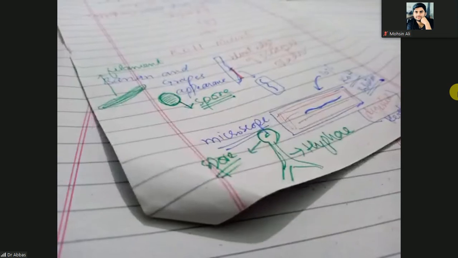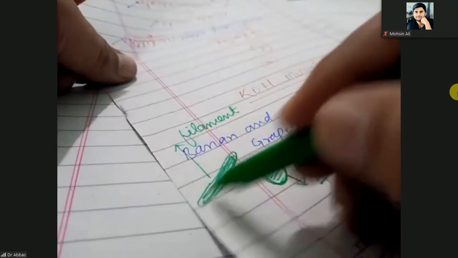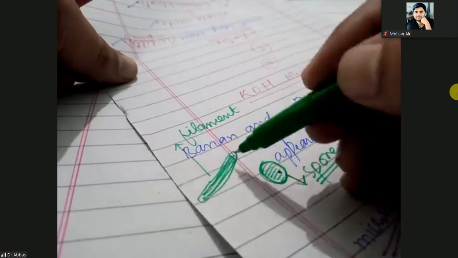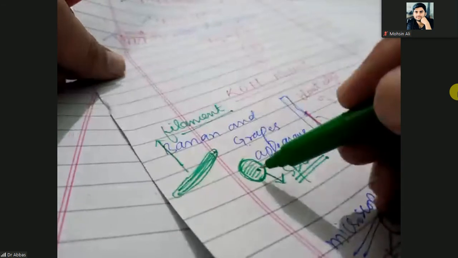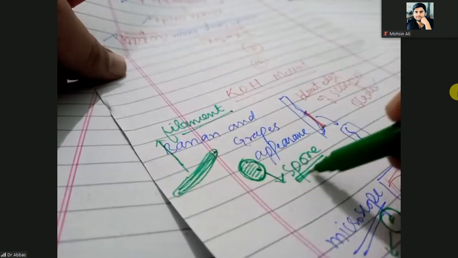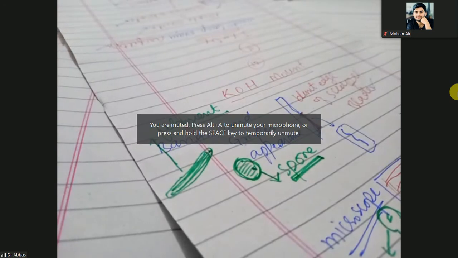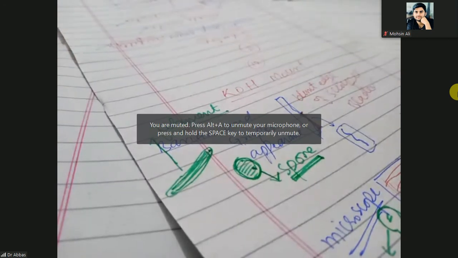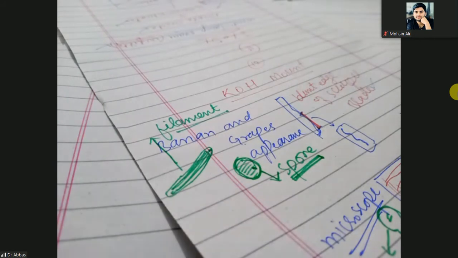If under the microscope there is a banana and grapes appearance, banana indicates the hyphae, filamentous, and grapes suggest the spores. So that is the positive KOH mount. It means definitely Malassezia is present. Another name for this banana and grapes appearance is the spaghetti and meatball appearance.